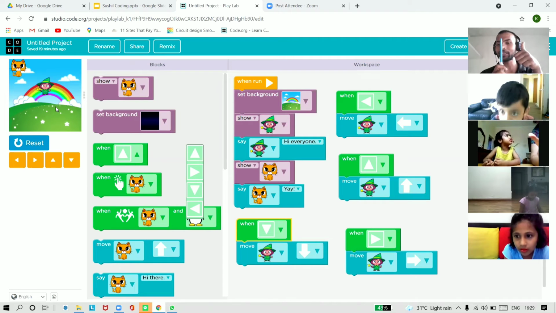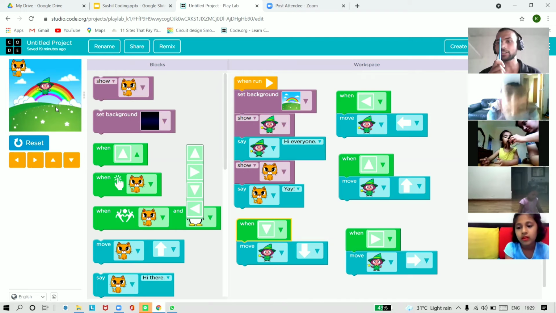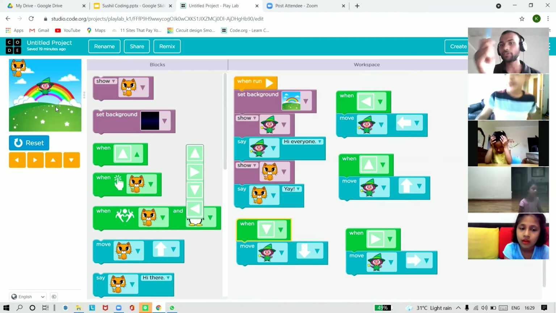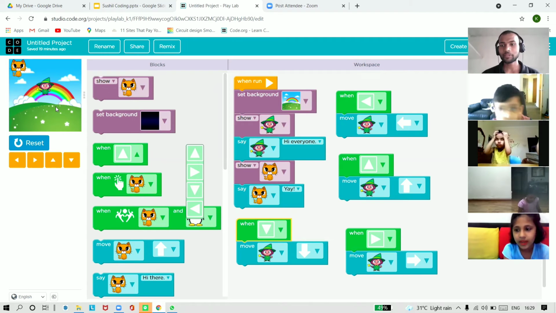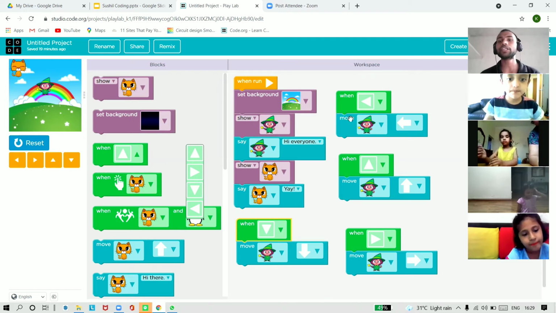Is it right? Yes. So what should happen when this magic stick falls on the cat? The cat should convert to whom? Penguin. So we need to introduce a penguin also in the game.